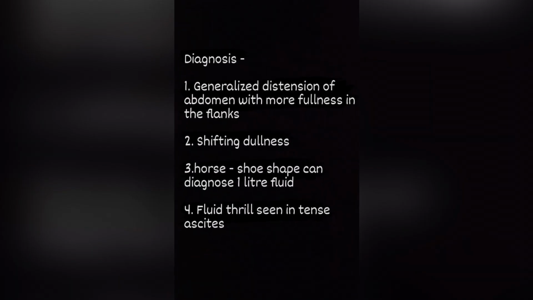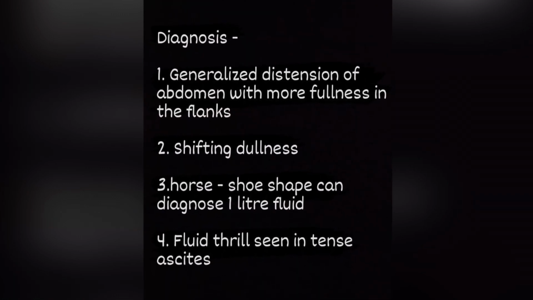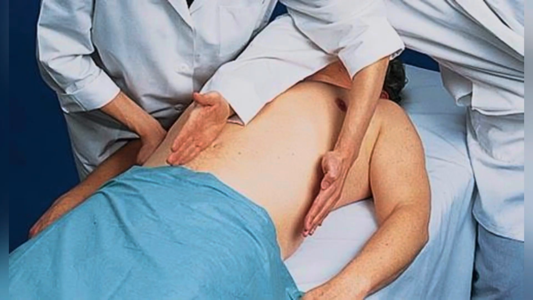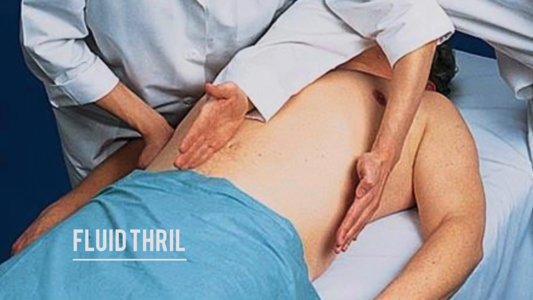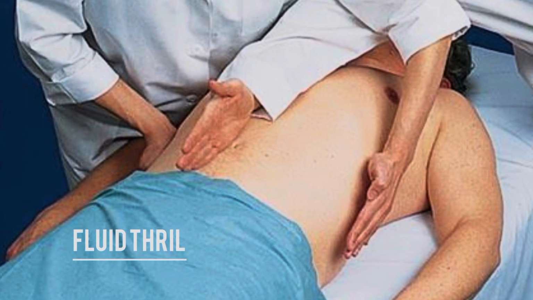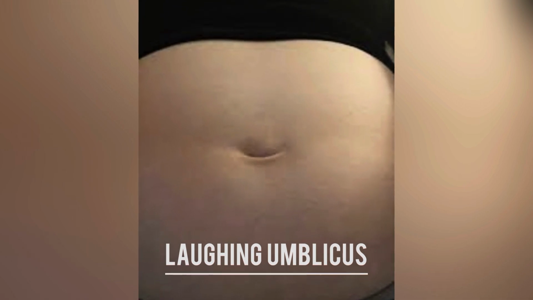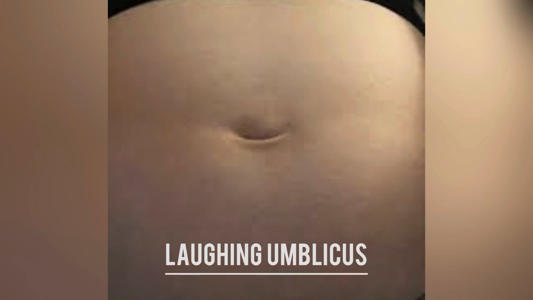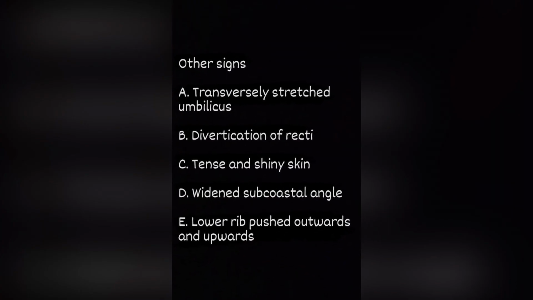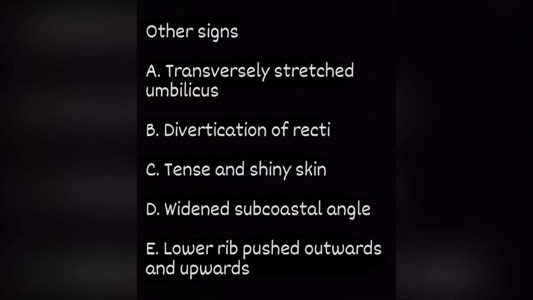The diagnosis of ascites is made by the following points: generalized distension of abdomen with more fullness in flanks, fluid thrill, shifting dullness, transversely stretched umbilicus, also known as laughing umbilicus, divarication of recti, tense and shiny skin, widened subcostal angle, and lower ribs pushed outwards and upwards. Some of these signs couldn't be reciprocated in our model since it is a low fidelity model.